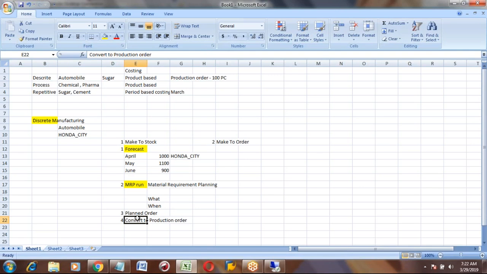You will convert from planned order to production order.